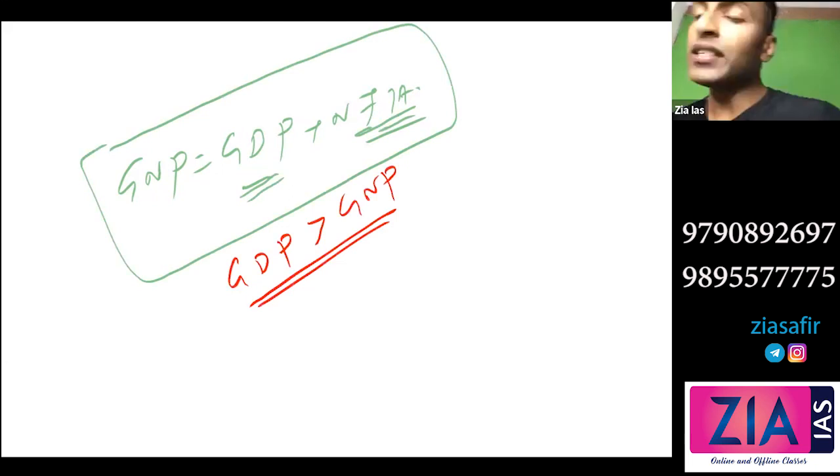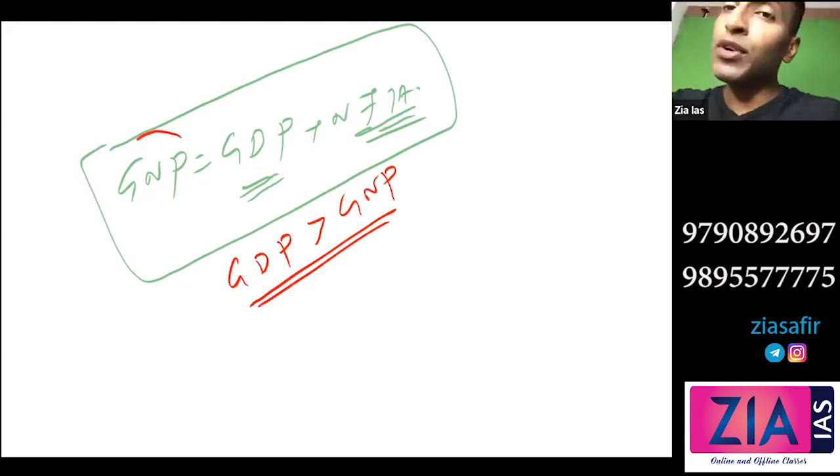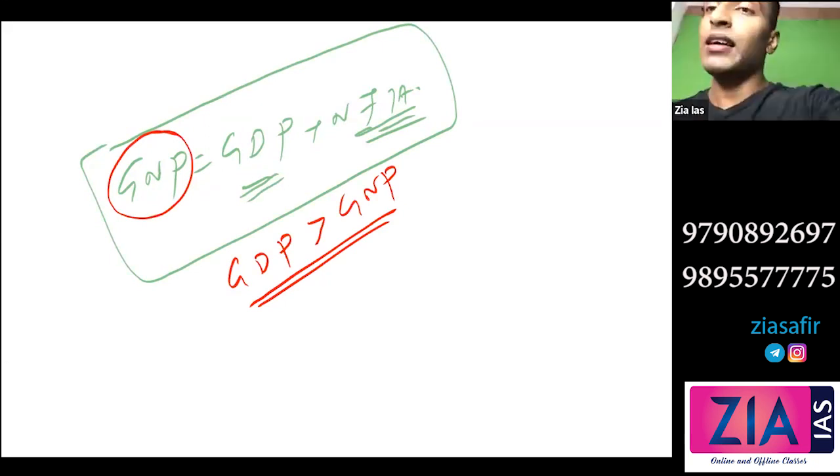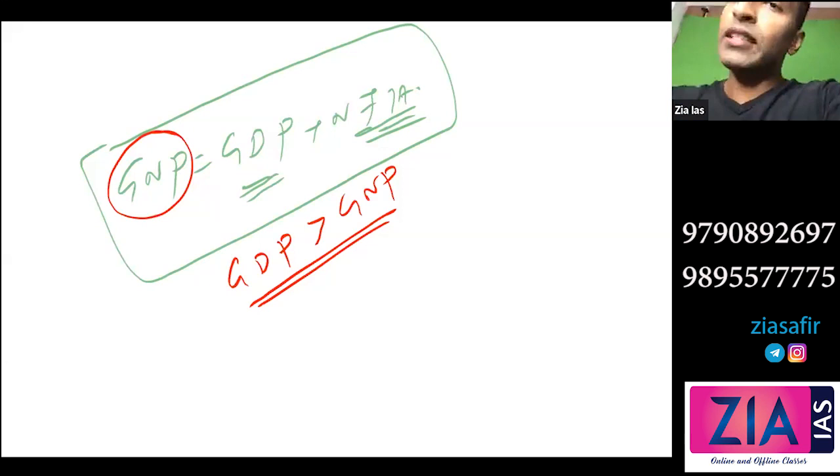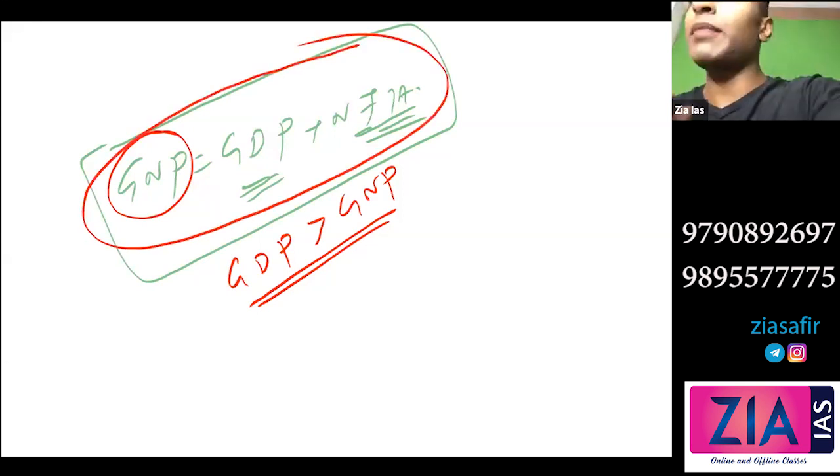Okay. See, what is desirable? GNP should be greater than GDP, right? Because GNP means whatever Indians are producing, whatever income is earned by Indians. So here, if you see this expression, GNP is greater. But in India's case, GDP is greater. What do you think will be the reason?